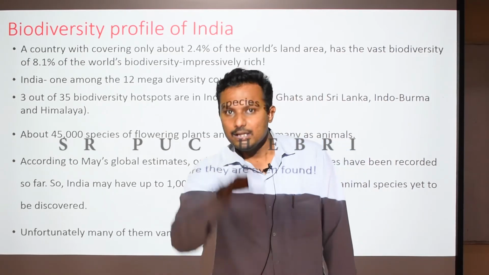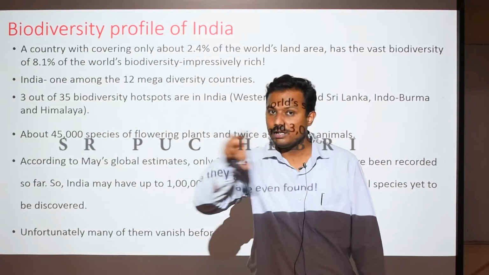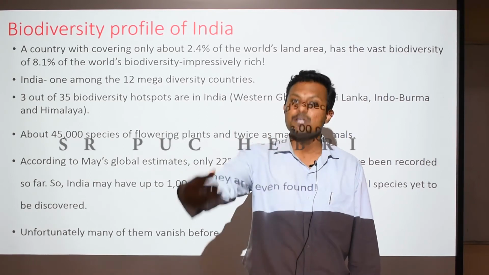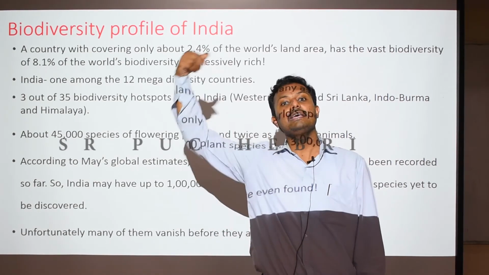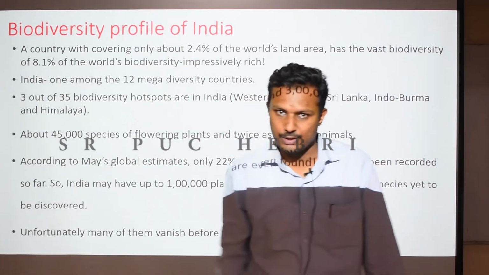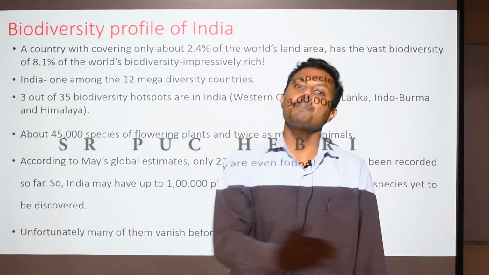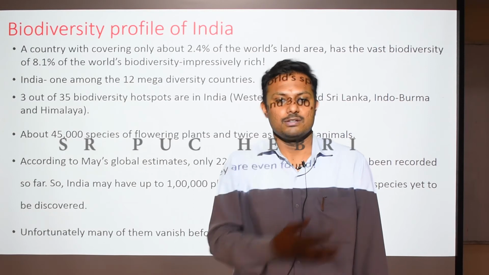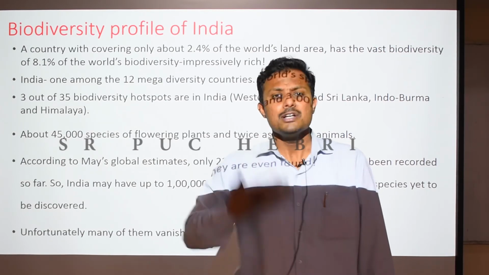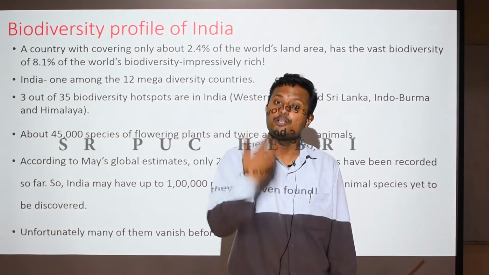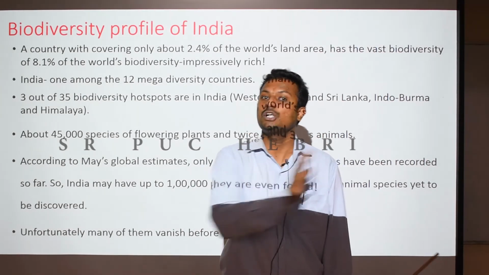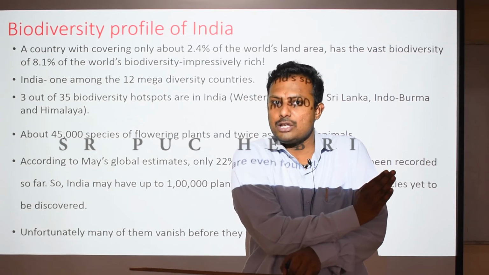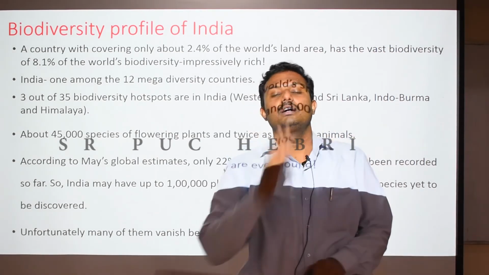How is that? See, in the previous session we have discussed the tropical countries. The countries which lie in the tropical area of the world will have more species richness when compared to the countries lying in the temperate region or in the polar region. It is just because the tropical region of the world will support the majority of the species, maybe plants, animals or microorganisms, because most organisms will be exposed to the most favorable conditions in the tropical region. And India is a country which partly lies in the temperate region and mostly lies in the tropical region.